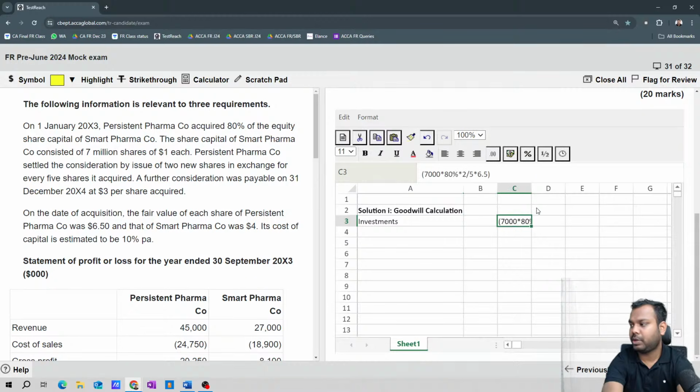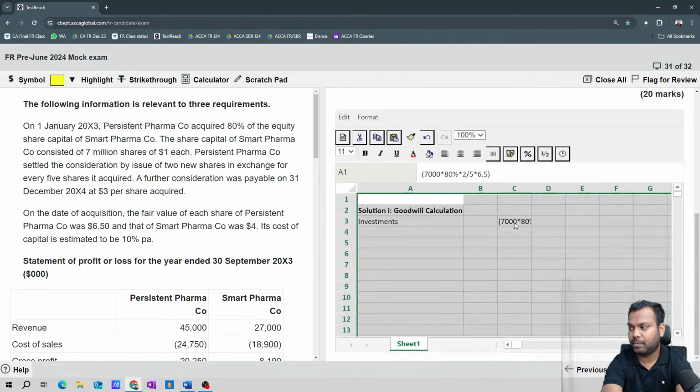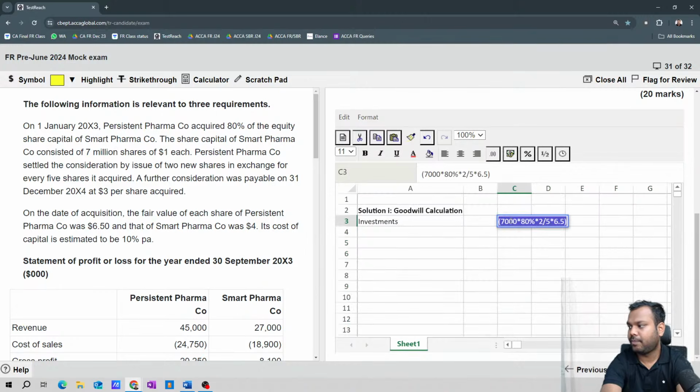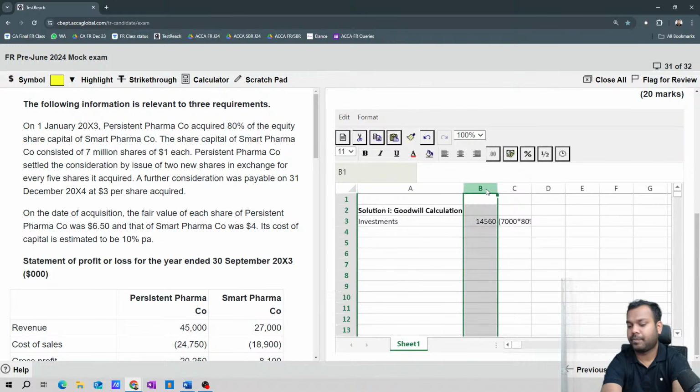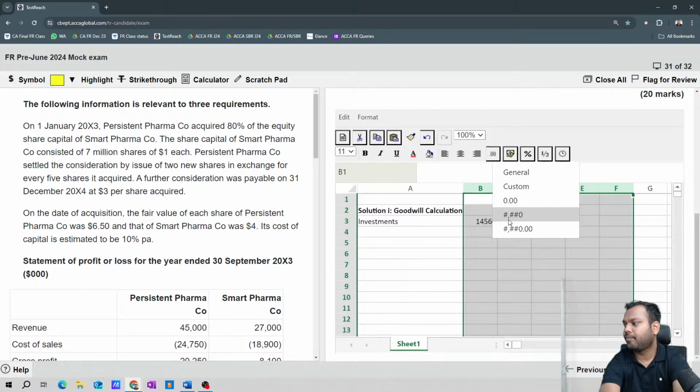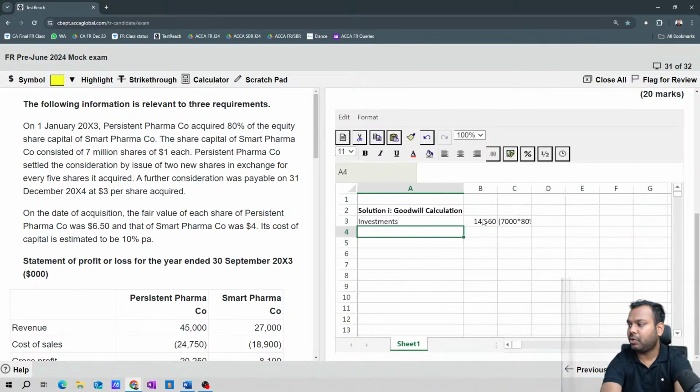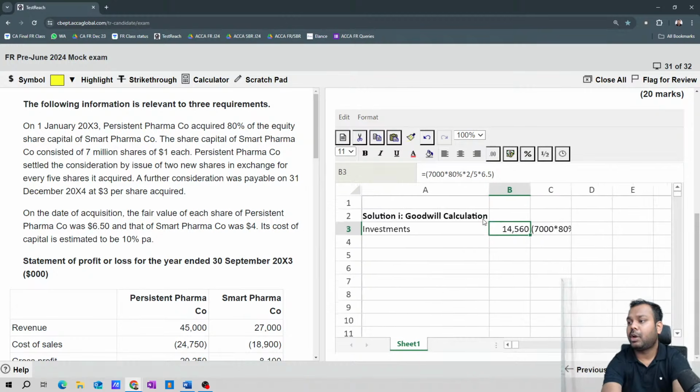Now, this is the value of investments. Okay. Now, what is it further saying?